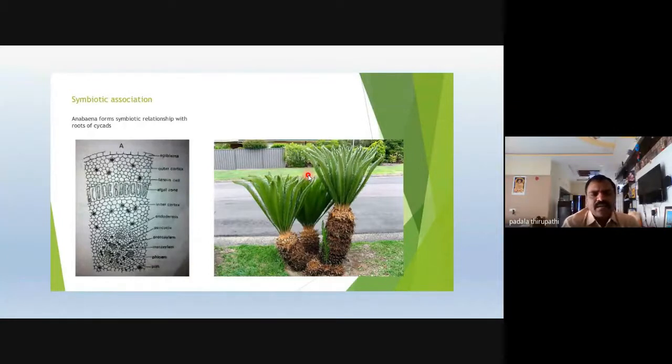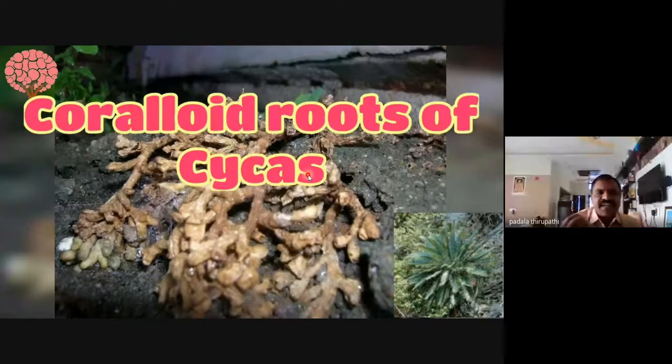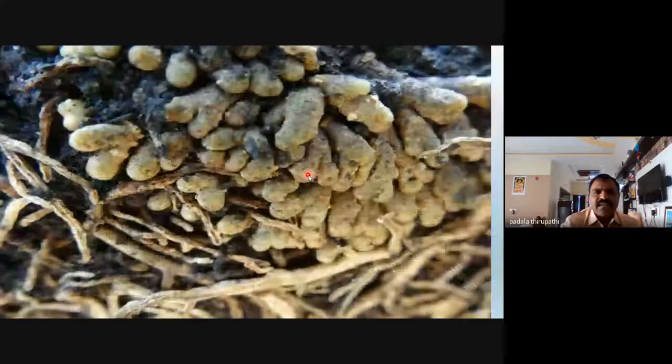So the gymnospermic plant cycas is able to contain these Anabaena in special types of roots, in association with the roots. The roots we can call coralloid roots of the cycas. Why do we call these roots coralloid? Coralloid means finger-like structure, and these coralloid roots grow anti-geotropically in nature. Very near the trunk of the cycas tree we observe this type of structure.